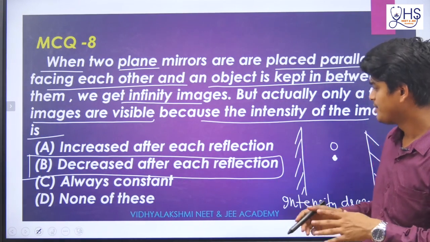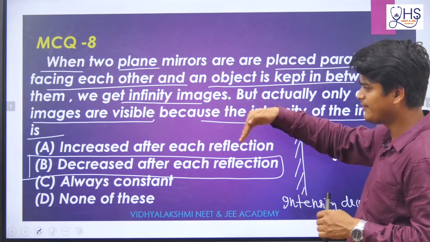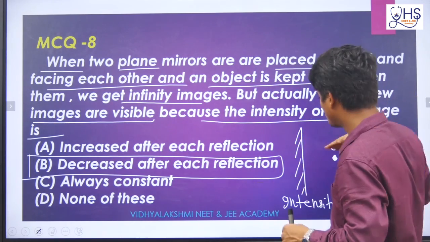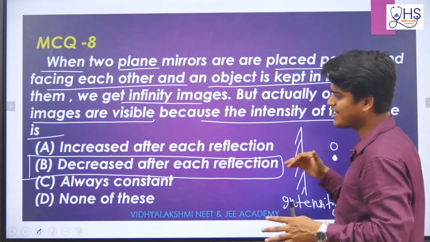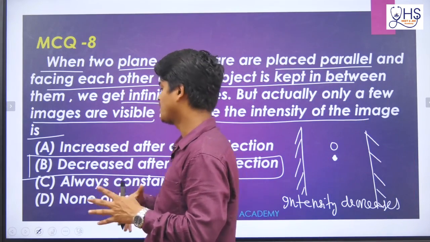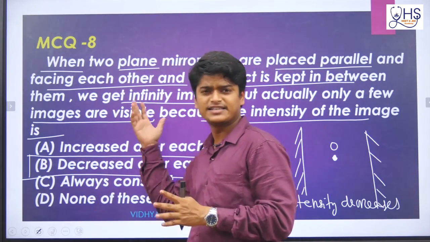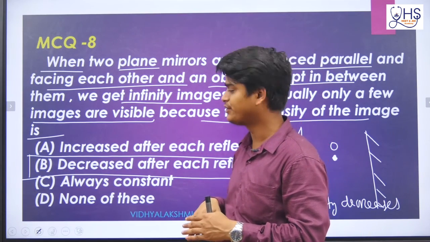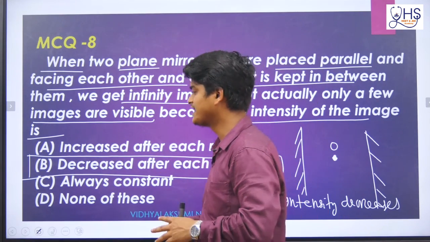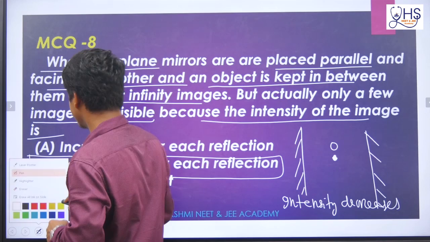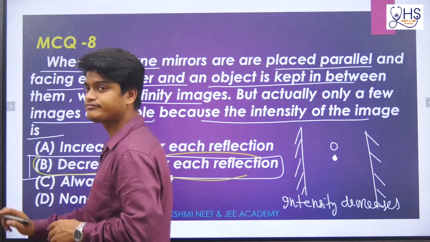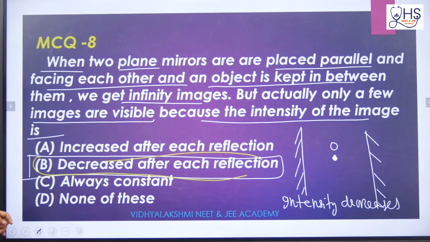That's because there is energy loss due to multiple reflection, because light is basically energy. Intensity is nothing but energy per unit area per unit time. So the answer is B, it is decreasing. Now come to the next question.